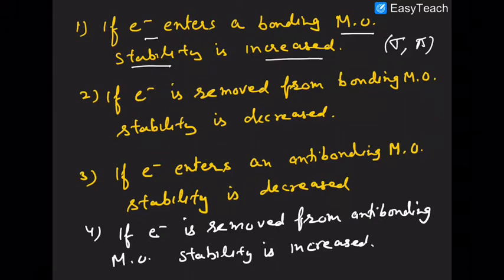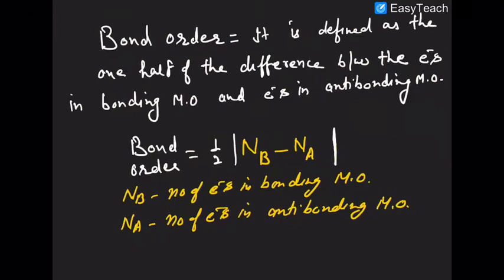Similarly, if an electron enters an anti-bonding MO, stability is decreased, and if an electron is removed from the anti-bonding MO, stability is increased. So that's how you have to memorize all these four factors and always keep in your mind while comparing the stability of the various types of species in a given molecule and in between its ions.